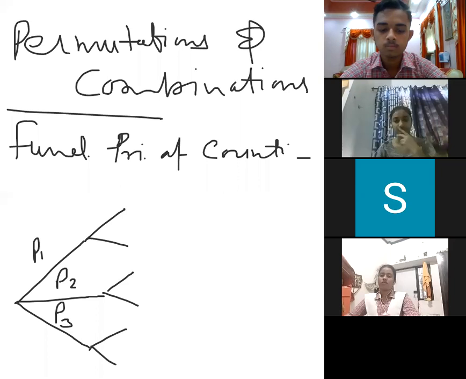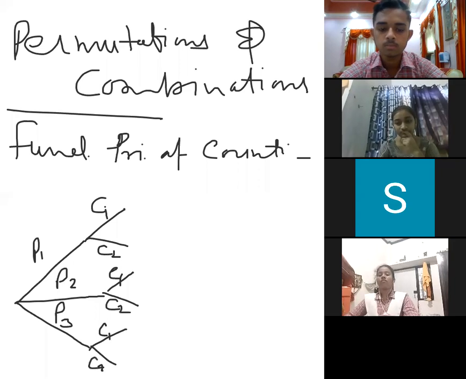Pencils, C1, C2. Try to think once more. We have been given 3 different colors of pen and 2 different colors of pencil. So with how many combinations can we write? This counting will be P1, C1. P1, C2 could also be there.